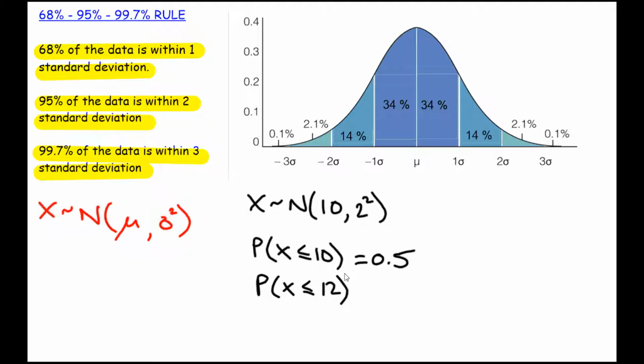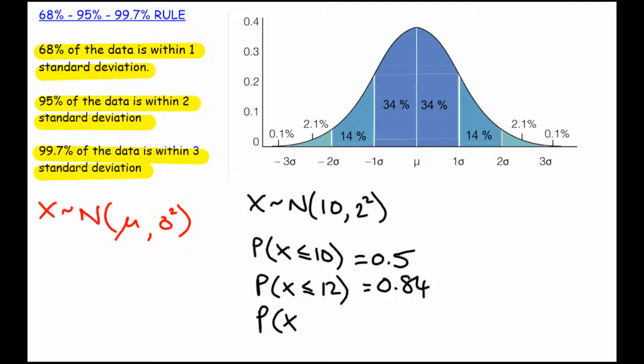All right, so being really careful here, 12 is the mean plus 1 standard deviation. So I know I'm looking for the area below this particular point. So the mean plus 1 standard deviation is all the area contained under here. I already knew that everything on this left-hand side was 50%. Now I just need to add on this extra 34%. So the probability that X is less than or equal to 12 for this particular normal distribution is 0.84. By recognizing how many standard deviations we're working with, we can use some of these standard probabilities to go ahead and work out our answers.